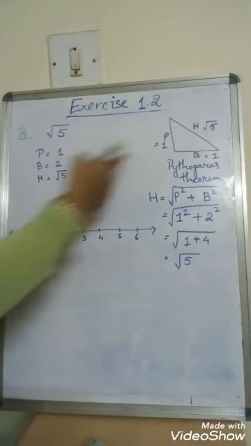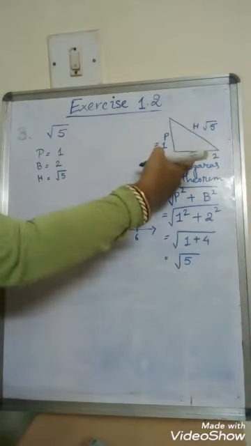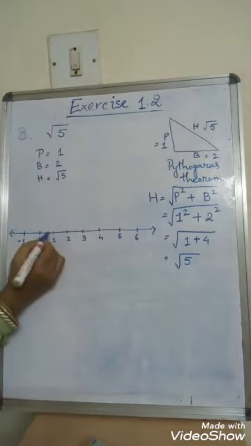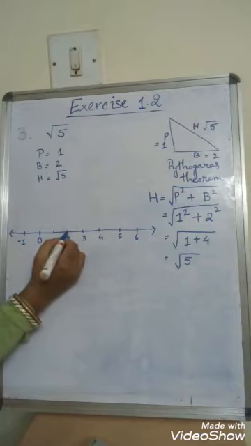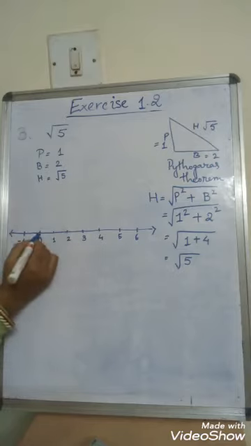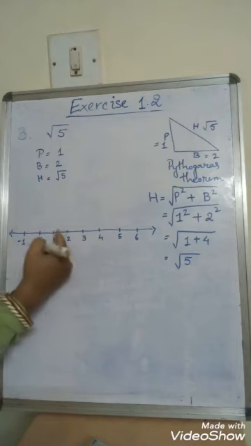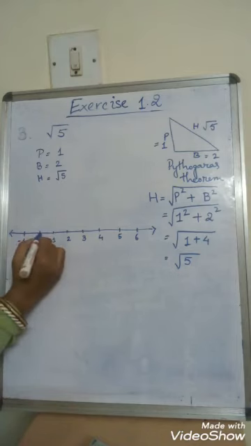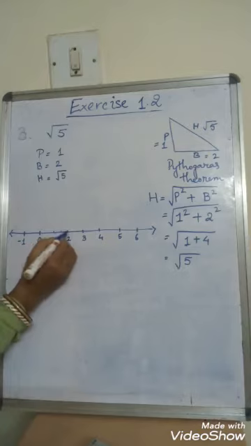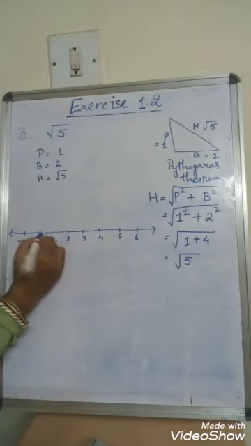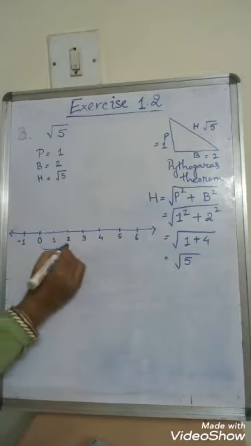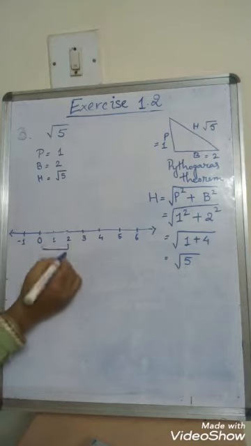Now you see here, for me the base is 2. So since the base is 2, I will be taking 2 units. So here 0 to 1 is 1 unit, and 1 to 2 is the second unit. So I draw a line here, right? I am drawing a line here. So this is my base. Okay, this is my base.